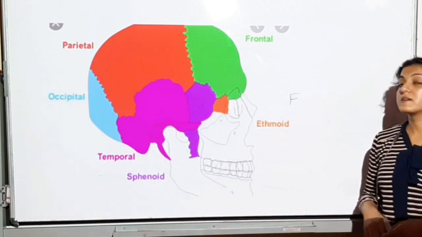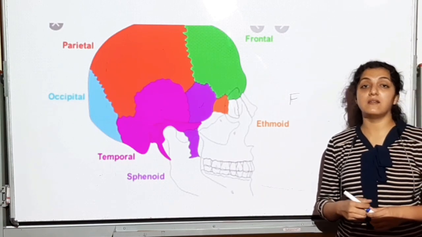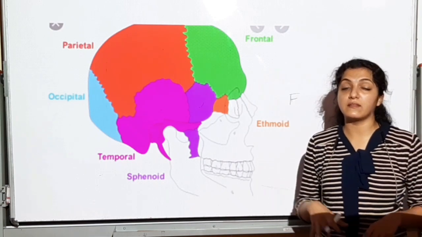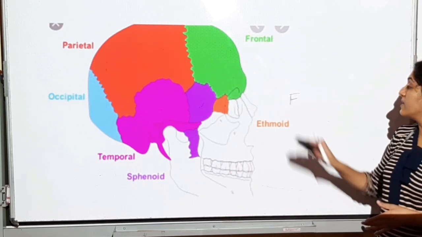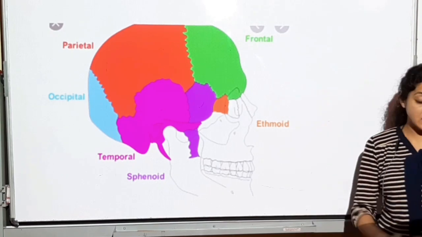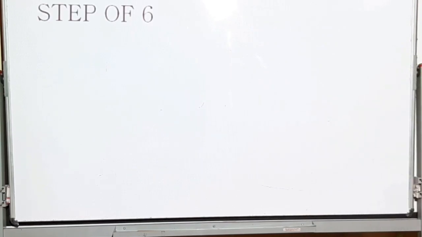So all these comprise of the cranial bones. From the skull, we have divided the skull into cranial and the facial bones. So all these will make up the cranium bones. They will make up the cranium or the brain box. They're going to make up the cranium or the brain box.